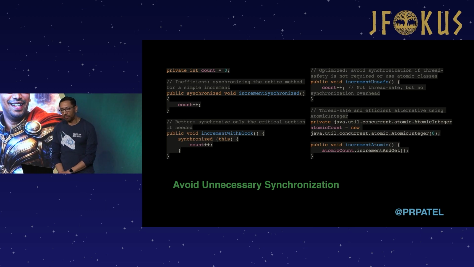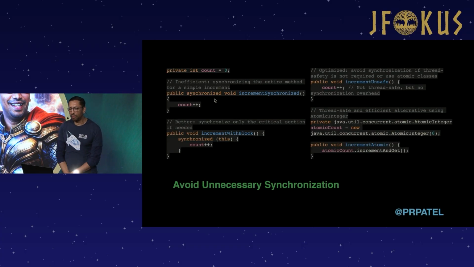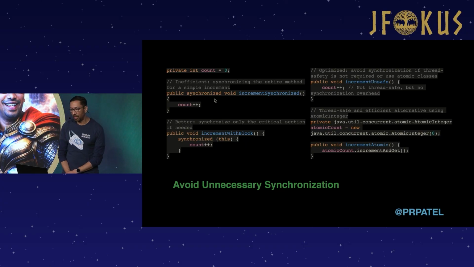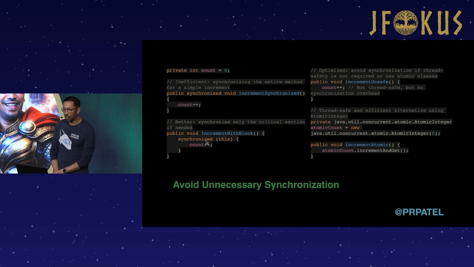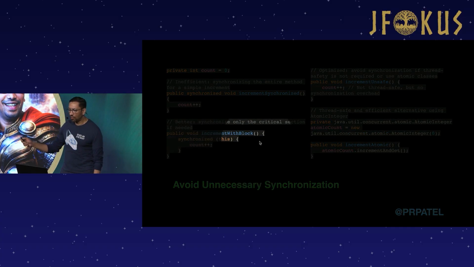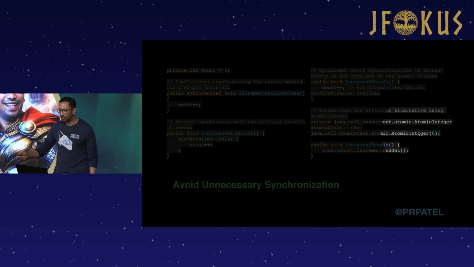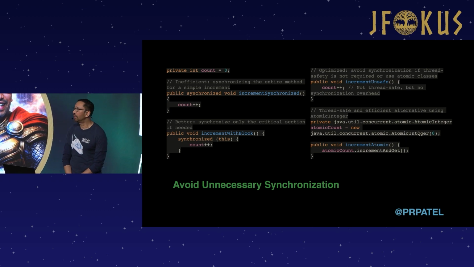The first one on the top left is synchronizing an entire method for a simple increment or some simple operation. That can lock everything, and lock the specific thread that's working on it, if you're not careful. It's better to only synchronize the specific part of the code where you need the synchronization. But you can also do this in a couple of different ways. You can use classes like AtomicInteger, which are thread safe and allow you to write code that is thread safe.